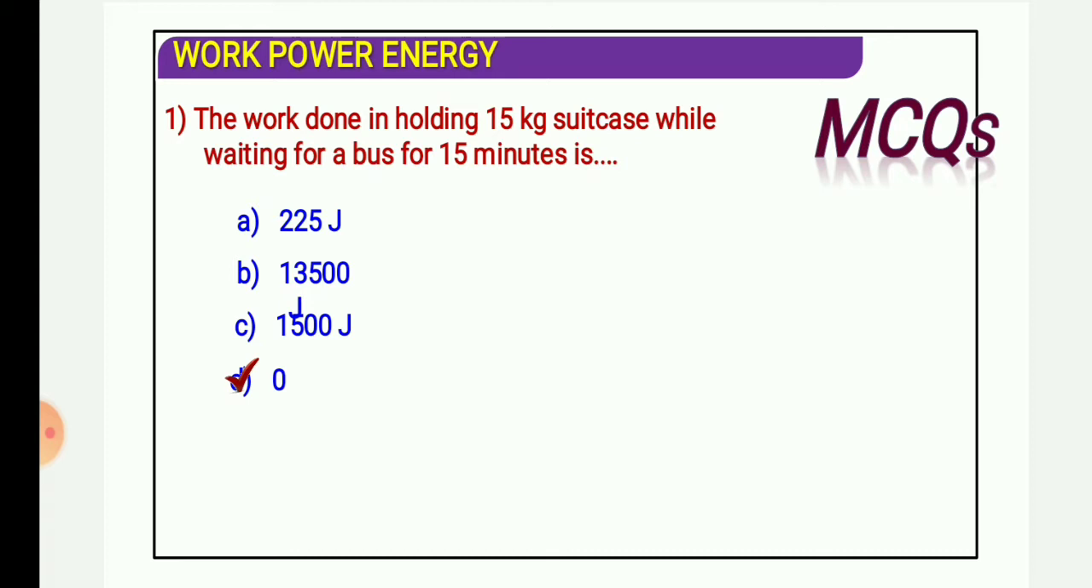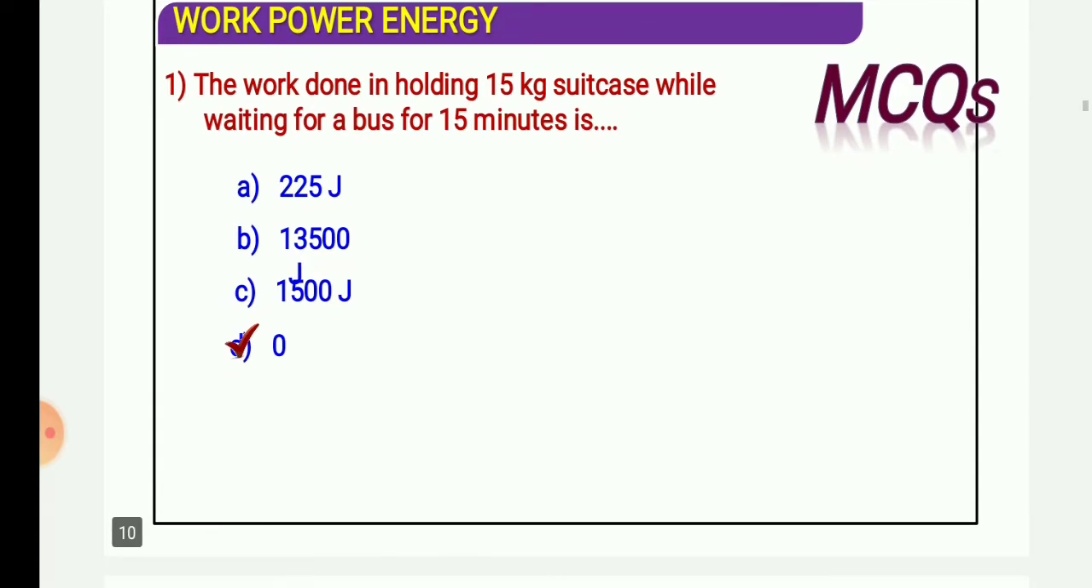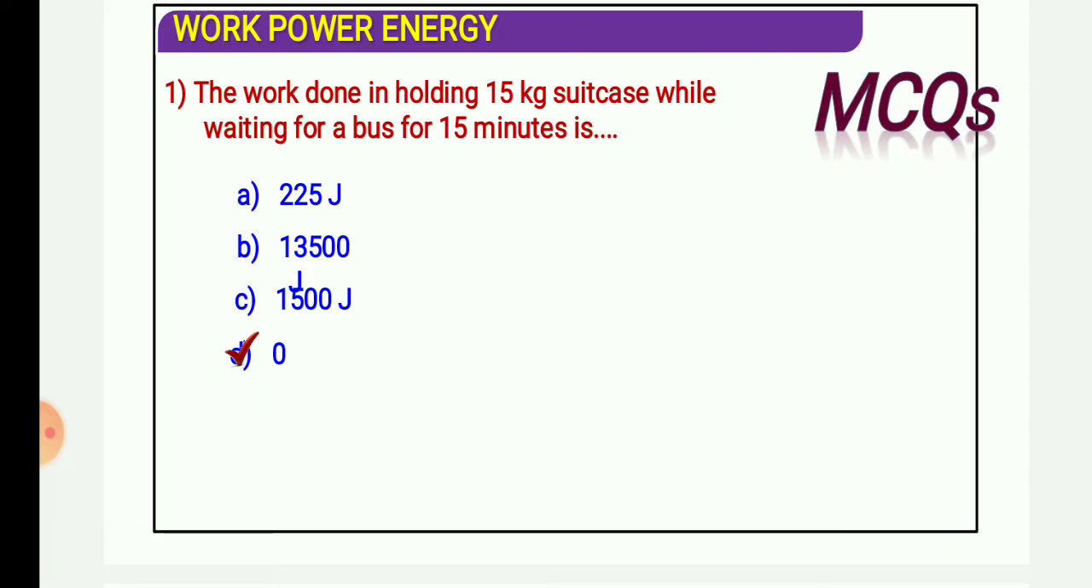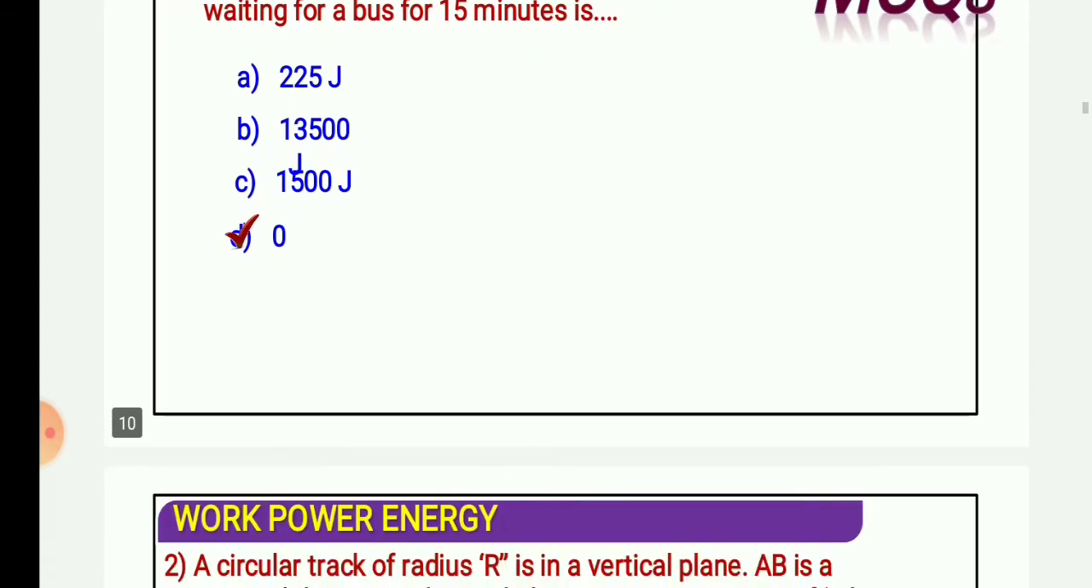So here it arises in the question: the work done in holding a 15 kg suitcase while waiting for a bus for 15 minutes. The answer will be 0. Why? Because the displacement occurring here is 0, because you are standing only. Whether you have a 15 kg suitcase or 100 kg of any object, nothing will be affected. The work done will be 0, because the displacement will be 0. So you have seen the first example.